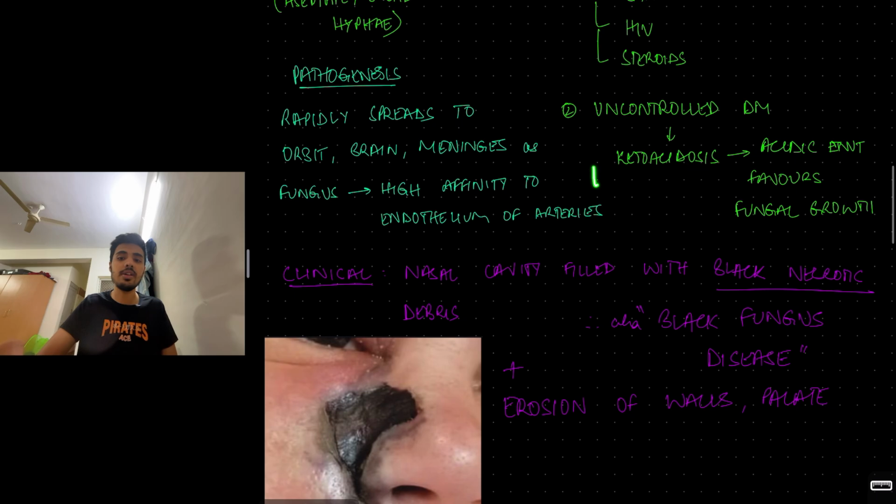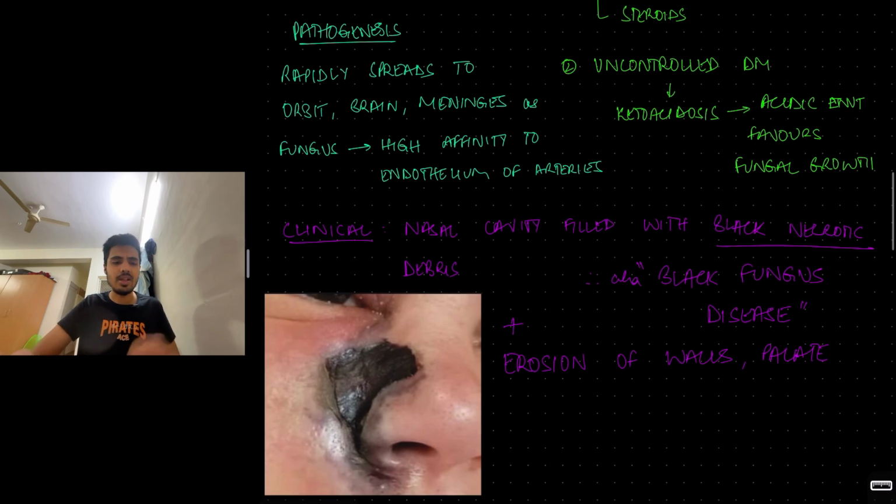Also high iron content in the body. High iron content in the body also promotes zygomycosis. So people on excessive blood transfusion or intravenous iron therapy, even they are at risk of developing mucormycosis, which was previously known as zygomycosis.